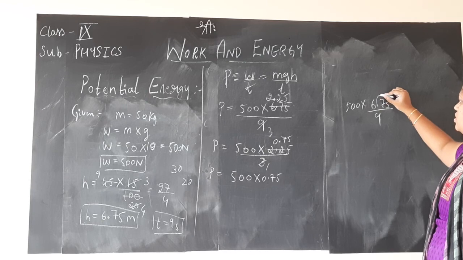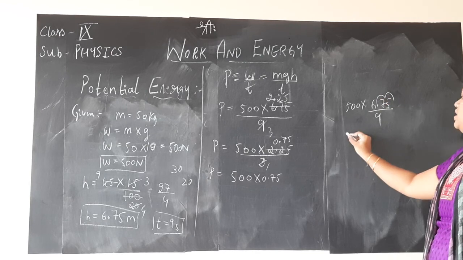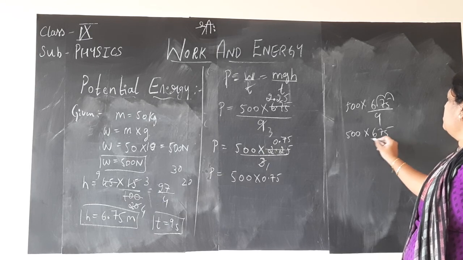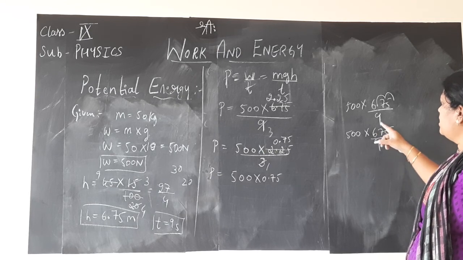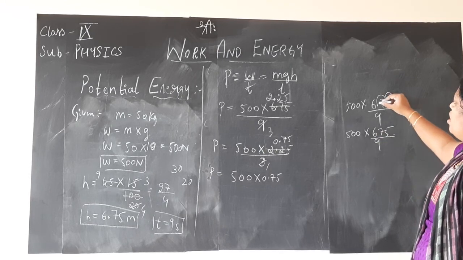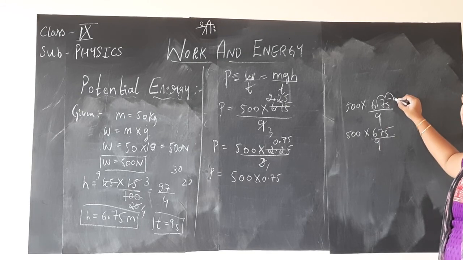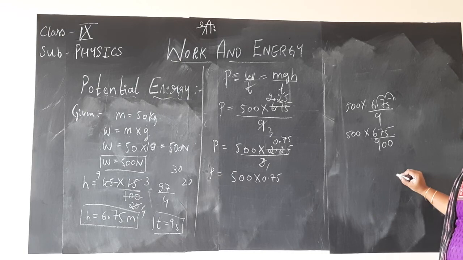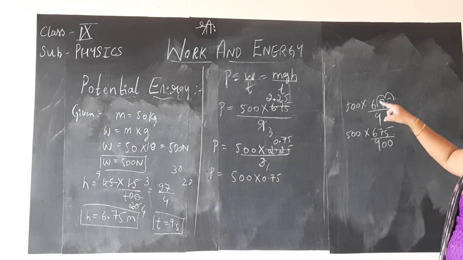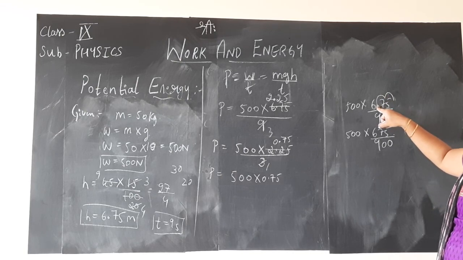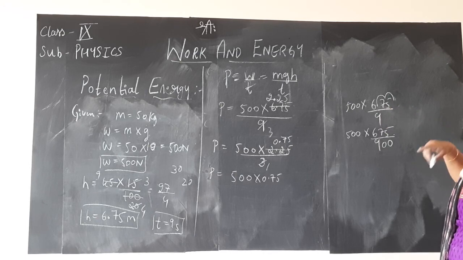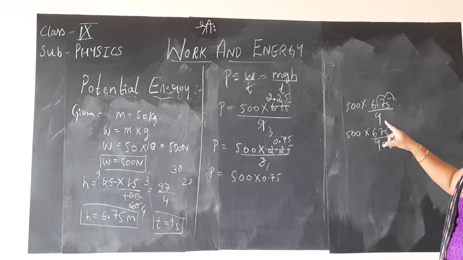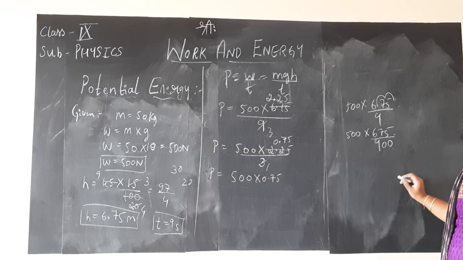In order to remove, how many decimal places are you shifting? 2 decimal places. So 6.75 becomes 675. 9, I am writing as it is in the denominator. However many decimal points you are shifting in the numerator, that many decimal points should be added in the denominator. Okay? So I am shifting 2 decimal points. 6.75 has 2 digits after the decimal, so I am shifting 2 decimal points. So 6.75 becomes 675. After 9, 00, it becomes 900.